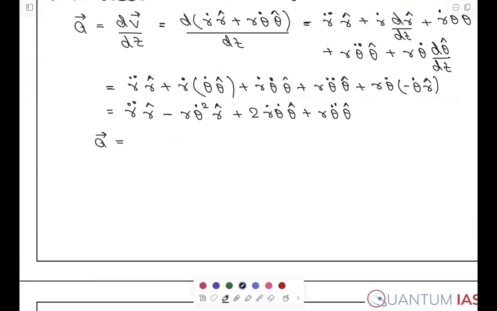A is equals to r double dot minus r theta dot square, ये किसी भी कर्व मोशन का क्या है, एक्सेलरेशन है। It is the acceleration of any curve motion, right? 2r dot theta dot plus r theta double dot theta.